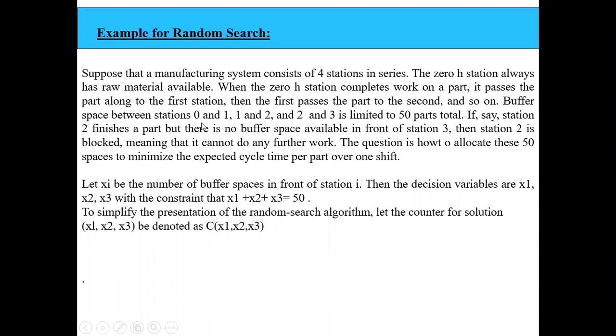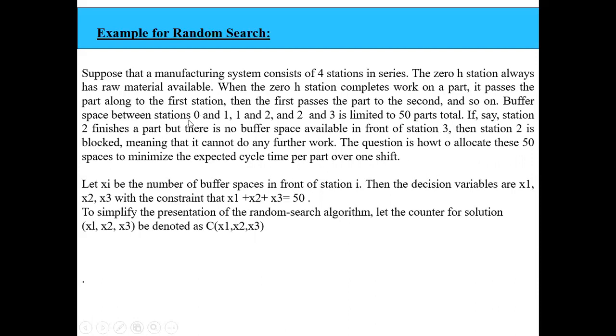Between the 0th and 1st station, we have a buffer space. Buffer space means the space where I can store the raw material. There is also buffer space between the first and second station, and between the second and third station. The total is limited to 50 parts, so I can store only 50 products in that space. If station 2 finishes a part but there is no space available in front of station 3, then station 2 is blocked.